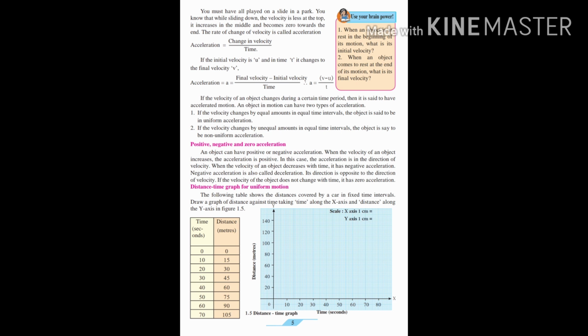Now you have here also uniform accelerated motion and non-uniform accelerated motion. If you are sitting in a car and the driver accelerates, meaning increasing the speed, and he is increasing the speed in equal time intervals, that is uniform accelerated motion.